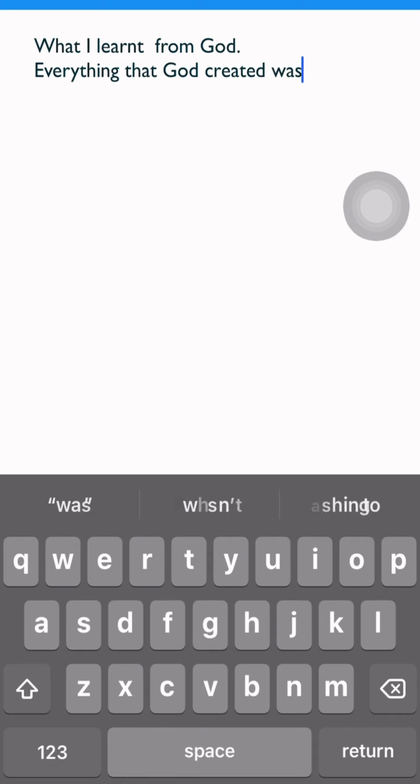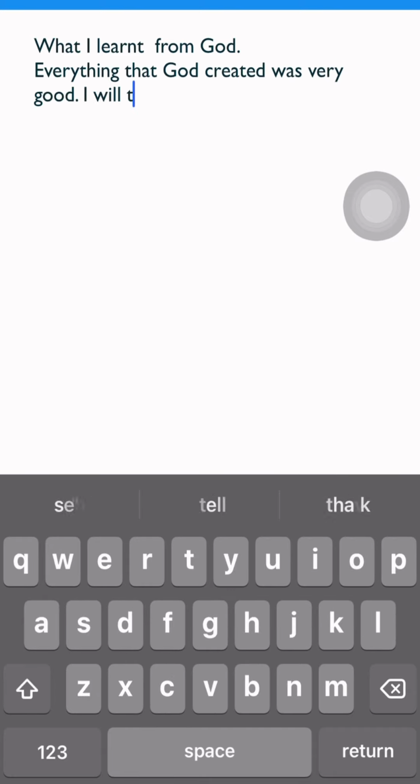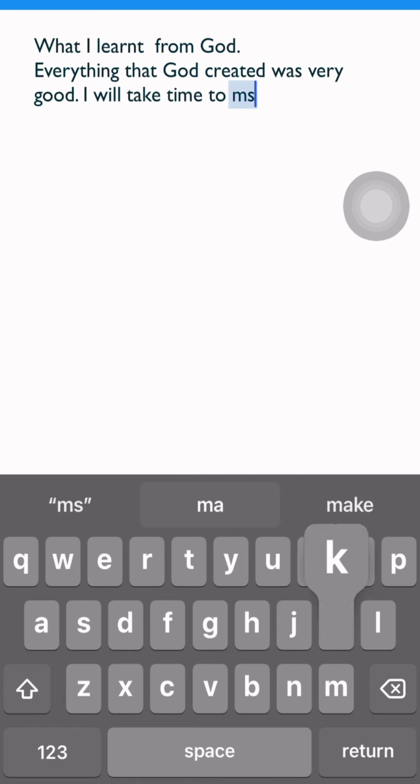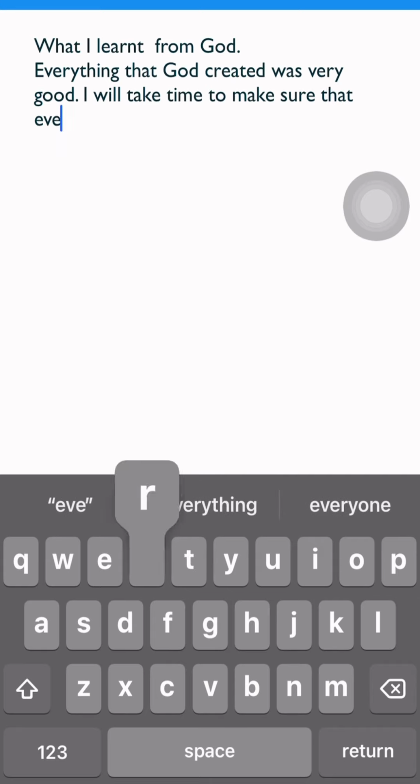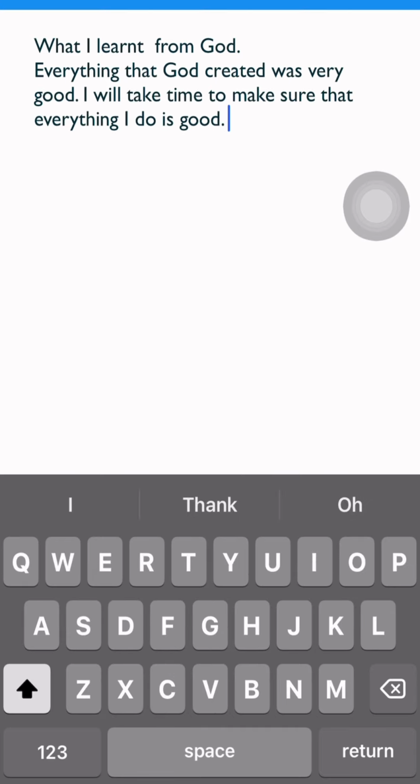Remember, anytime you read your word, whether you're reading it by using your Bible book, or you're reading it digitally, you must stop to meditate and think about what God is saying to you. If there's a particular part or a particular thing you really liked, you must stop, think about it, and then you write. That is what I'm doing now, okay? It's very important. And remember, you must give it a title.